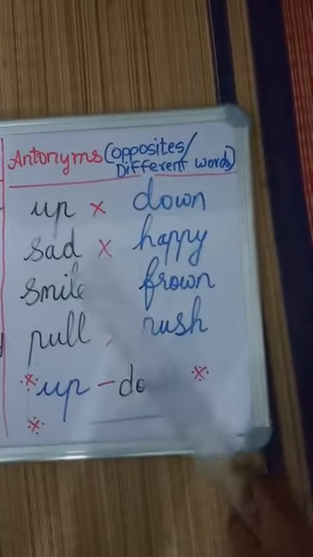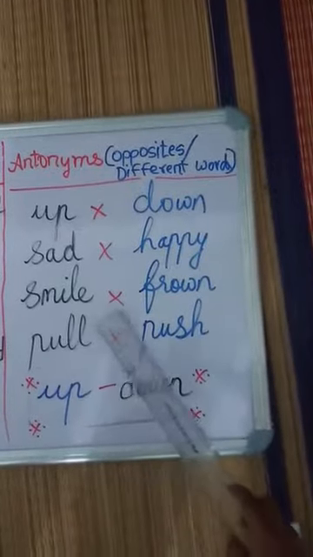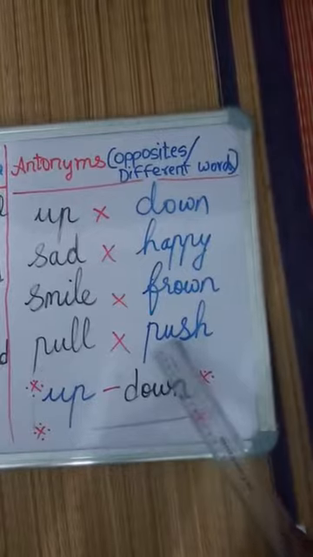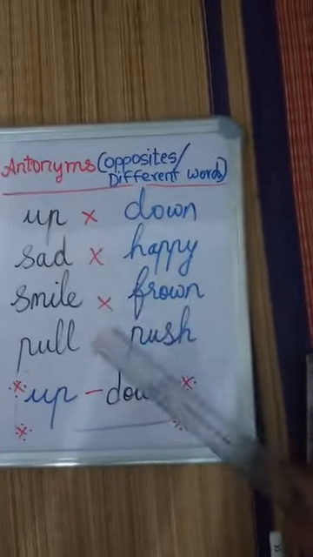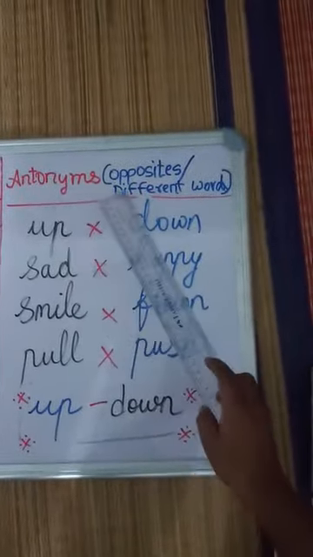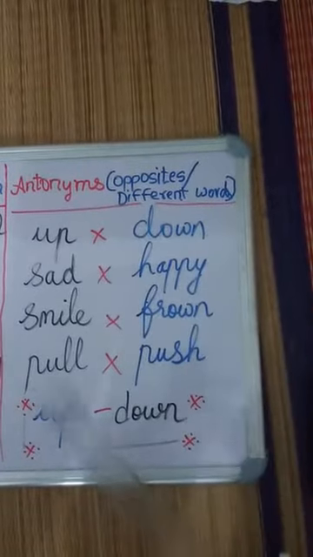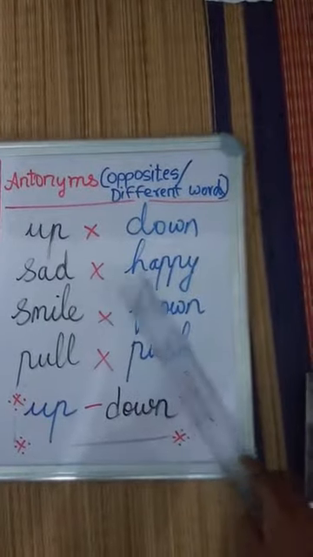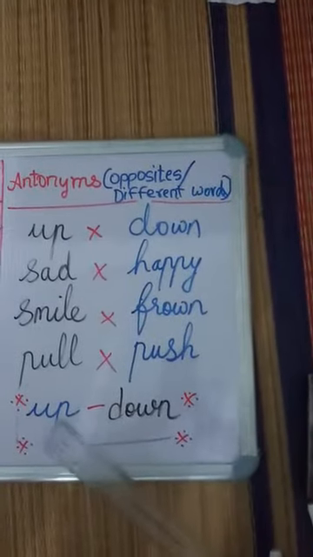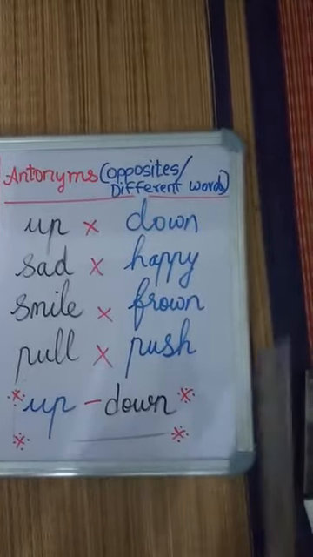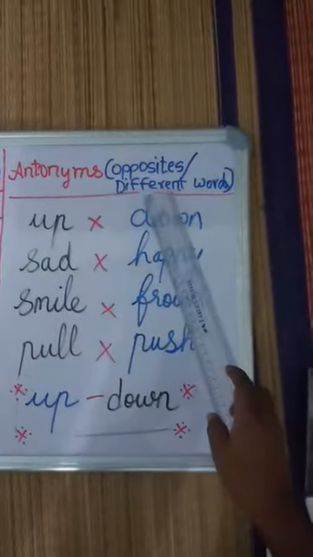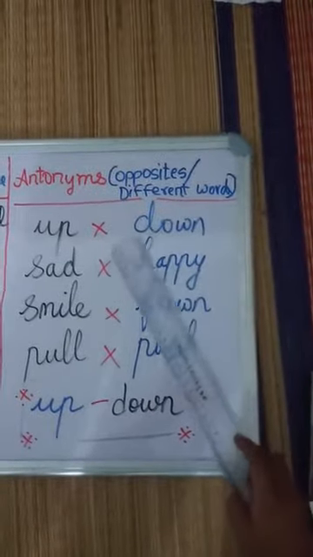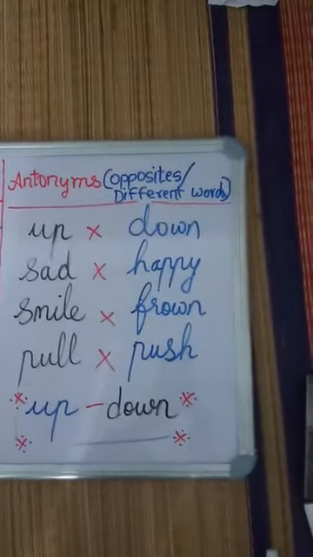Sad, happy. Smile, opposite is frown. Pull, push. So these are examples of antonyms. Antonyms means opposites or different words. And remember children, these crosses, what I am just showing you is just for you to understand the opposites. Whenever we write, we always write up, down. You should only remember to read the instructions clearly. Like, is it a synonym or an antonym? Now there are more examples I will show you.